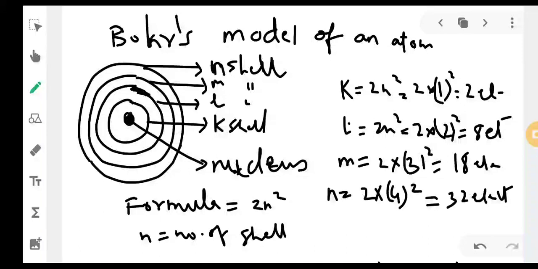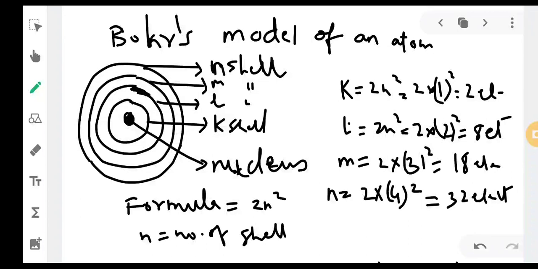So good evening everyone. In the last class I had discussed all the theories. The first theory was the Dobereiner's triad, then Newlands' law of octaves, then Mendeleev's periodic theory and the modern periodic theory. So all the theories have been covered as of now. Now we will move on to the next part of the chapter, the last part probably. So what is in the last part?